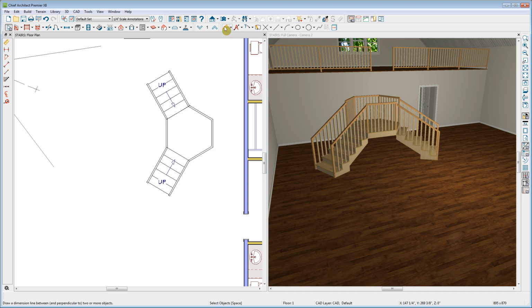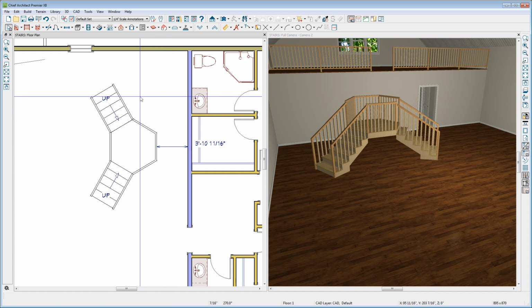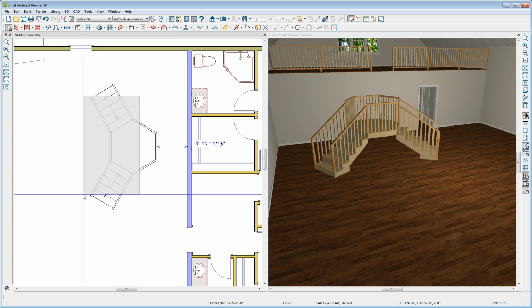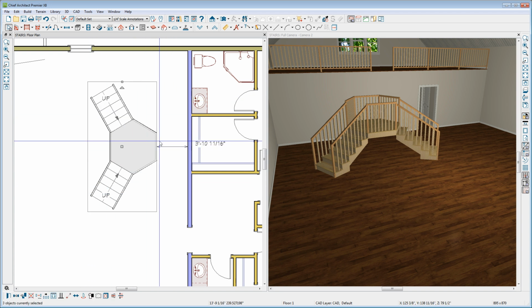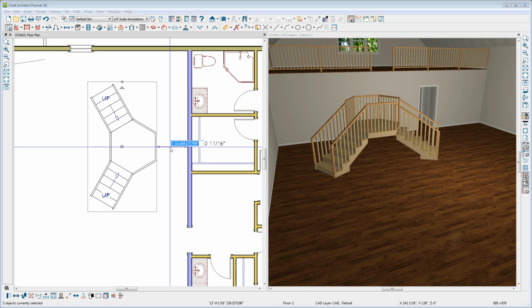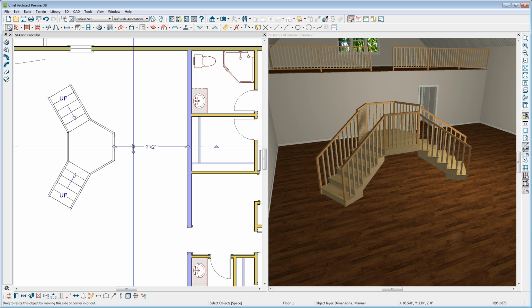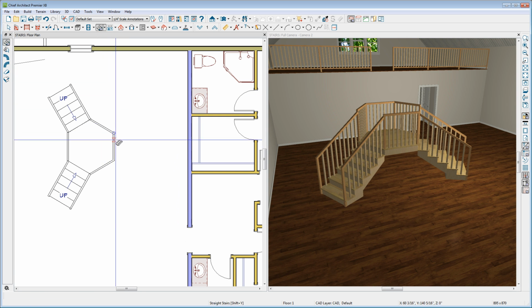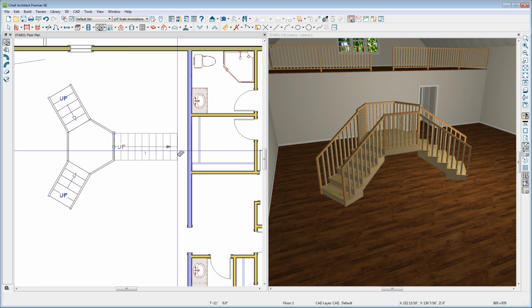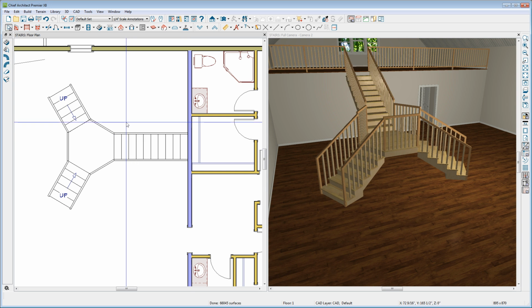But first I'll use my Dimension tool and dimension between this edge and the wall, and then use that dimension line by selecting both of my stair sections and my landing. Click on the dimension to move it 110 inches away. We'll go ahead and delete that dimension and then draw our last stair section from the center of this railing up to the loft above.